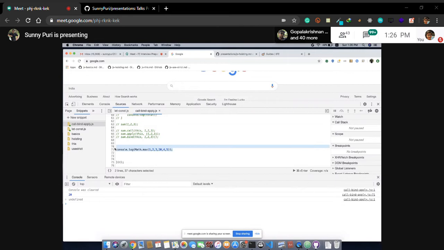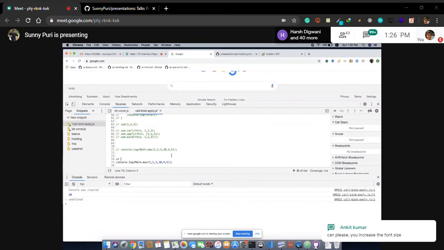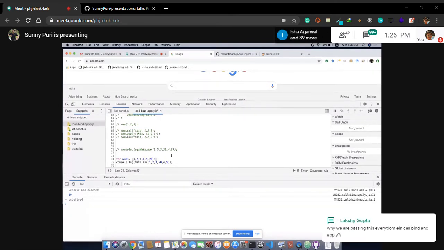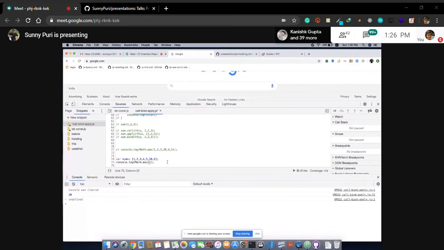Let's say we have nums as an array. So now how will you do it? Because if you pass nums, it will throw an error.